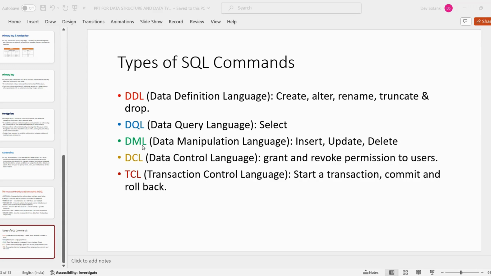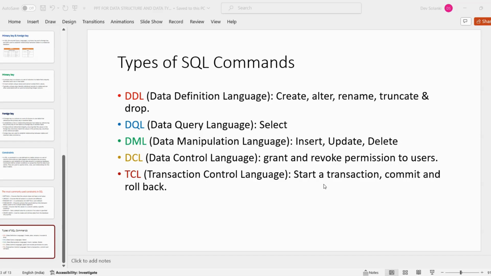Then next is DML, data manipulation language, where we have operations like insert, update, delete. If you want to insert, update, or delete any data from the database, then you use DML commands. All this type of operation comes under this category.